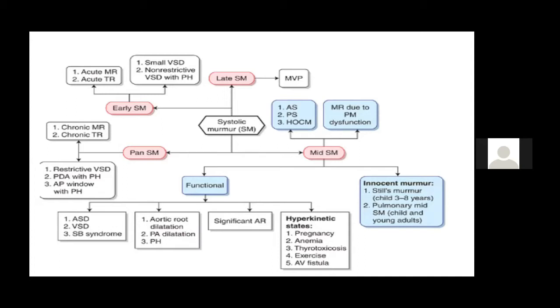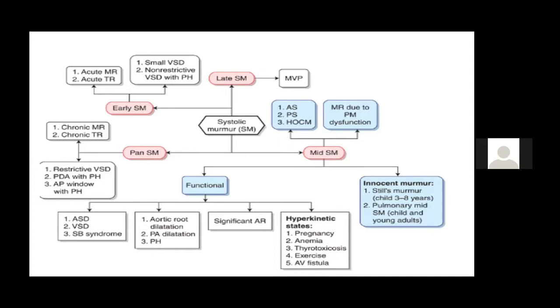Now, even a ventricular septal defect, if it is a small defect, because the smaller defects are either closed by the muscular septum in muscular VSD or by a membranous septal aneurysm in perimembranous VSD, the murmur closes, and that is why you get an early systolic murmur. Also, if the VSD is very big, because the gradient won't be there between the LV and the RV, you will get a short systolic or early systolic murmur.